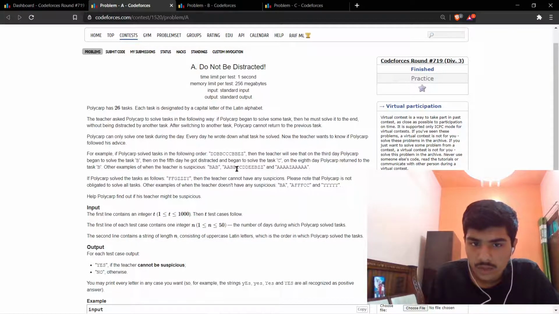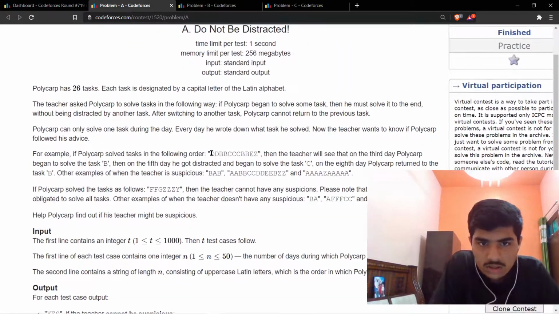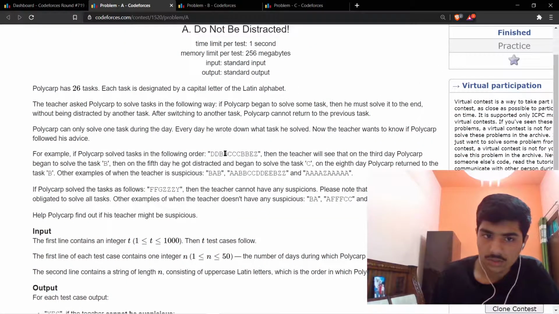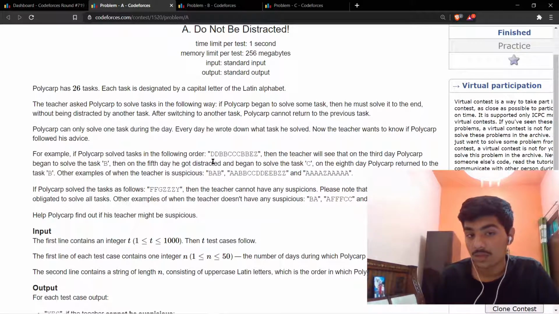Okay, so if a letter comes in this string, then once its sequence has ended it should not come again. Suppose a capital letter has started once, then it should not come again. That means suppose here D has started, and one D has come, then a second D comes, and then the third D doesn't come after this. Then B comes.